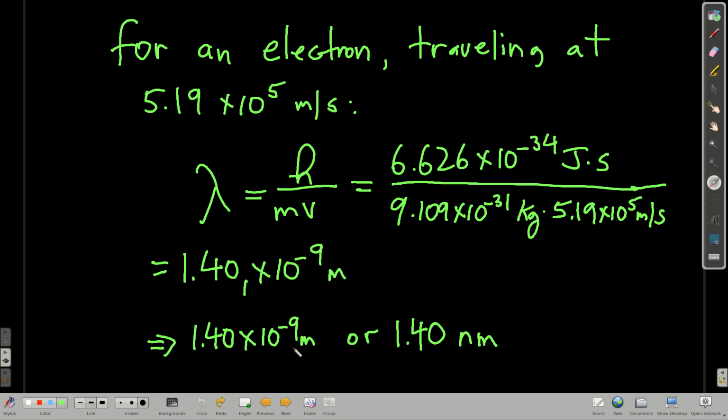Again, put it into your calculator, please, and make sure you get the same answer I do. Remember, a joule is a kilogram meter squared per second squared. That's how the units cancel out correctly here. So this many meters, or, because 1 times 10 to the minus 9th meter is 1 nanometer, that's 1.40 nanometers. So pretty small, but this is maybe a really high energy X-ray or gamma ray.